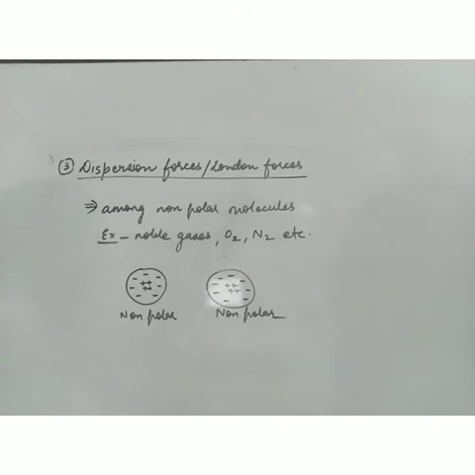Now in order to explain the origin of these attractive forces, or how there is some force of attraction between the non-polar molecules, it was assumed that suppose two atoms are close to each other.